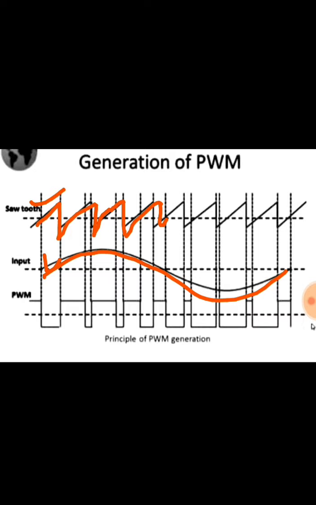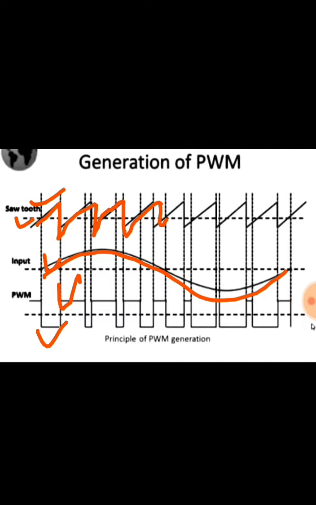If the amplitude of the message signal is higher than the sawtooth waveform, then it will provide a positive pulse, and if the input amplitude is less than the sawtooth, then it will provide a negative pulse.